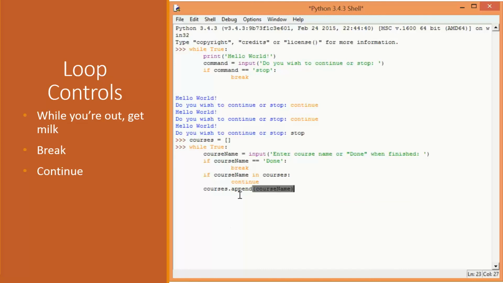And the rest of my code block is where I actually append it to the list. So if you say done, we'll exit. If you enter a course name that's already in our list, we say continue, which will skip this statement. And if neither of these is true, then we execute this, which is appending the course name to the list.